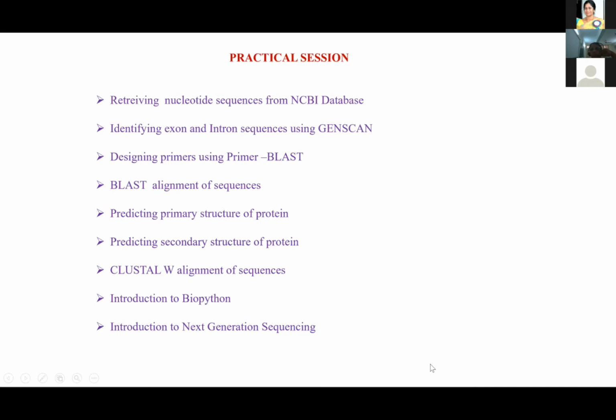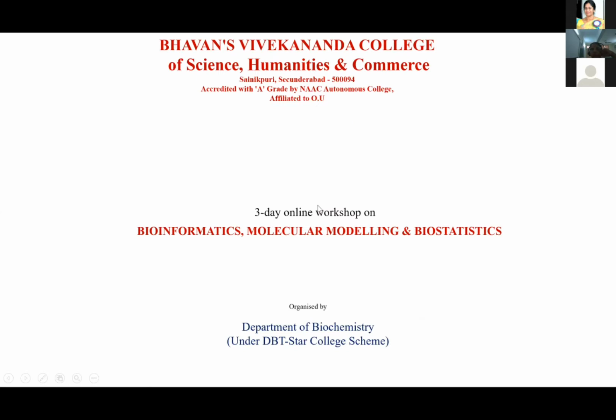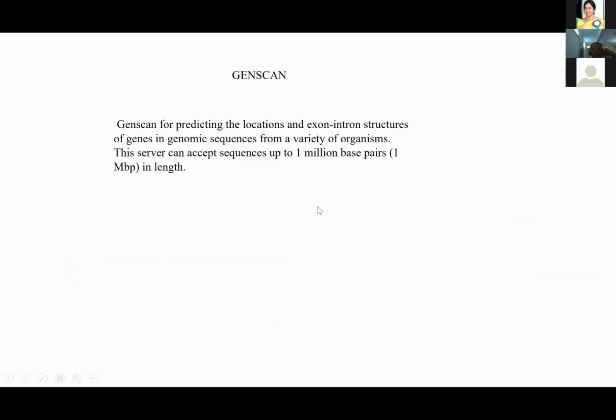But one simple program I would like to show here is GenScan. This GenScan program is used for predicting the locations and exon-intron structures of genes from a variety of organisms. But there is a limitation that it will accept up to 1 million base pairs in length. Right? So let us go into the GenScan program.